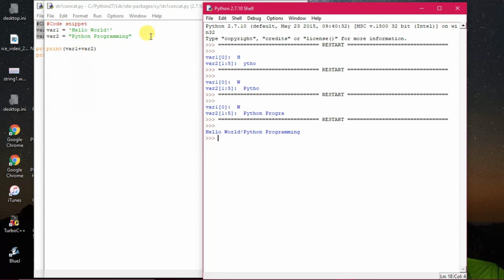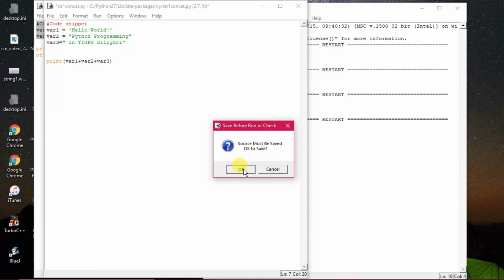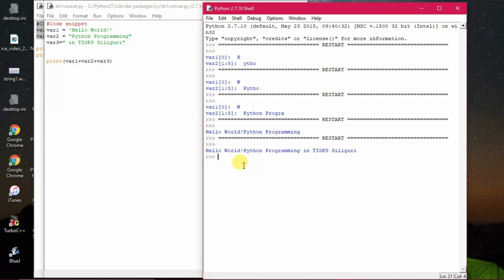If I would have taken one more string like this, say var3 equals, suppose I'm giving in double quotes, in TIGPS Siliguri. Then let's see what is happening, and here I am giving plus var3. Now I am executing this program. Run module and then clicking on OK. Then you see hello world Python programming in TIGPS Siliguri.